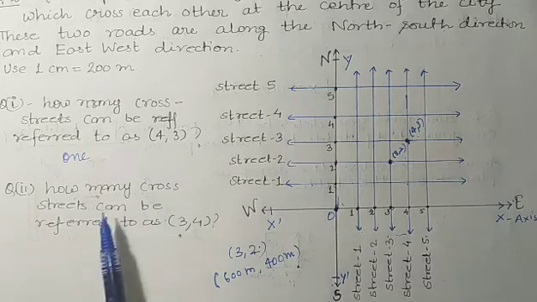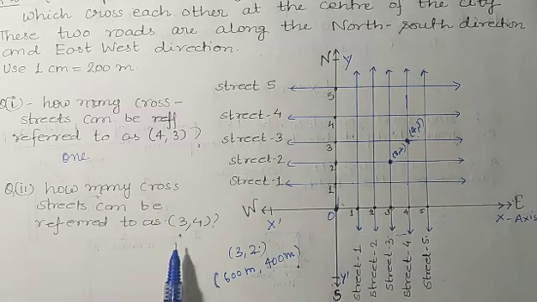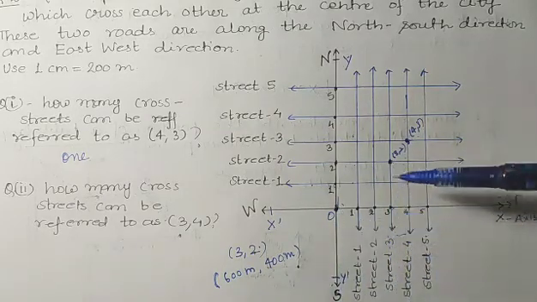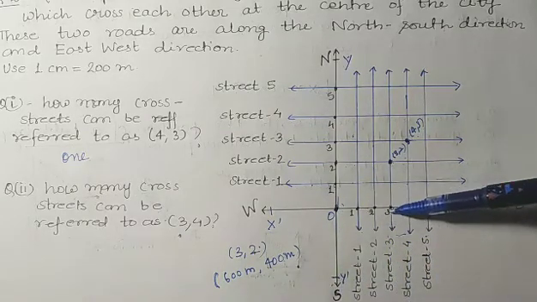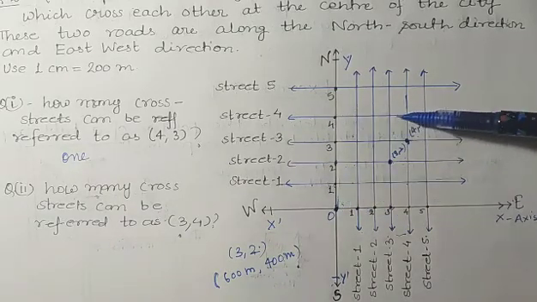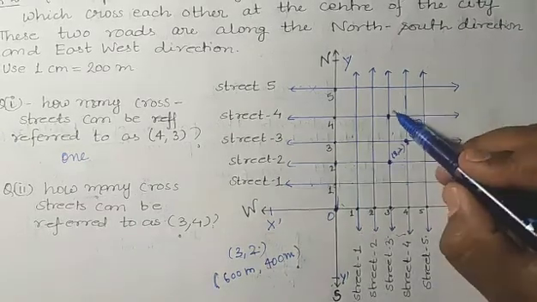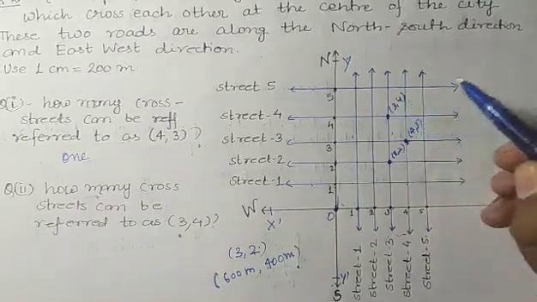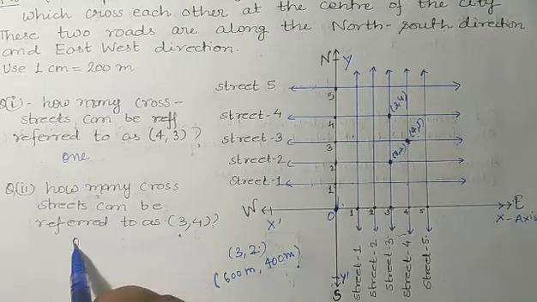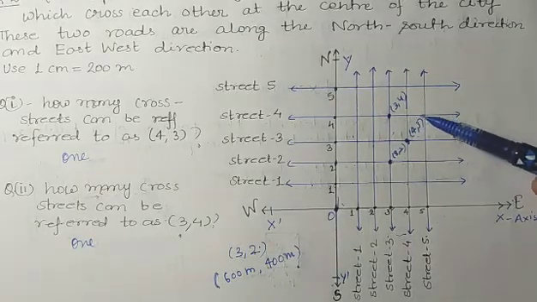Next part is: how many cross streets can be referred to as 3 comma 4? Again, firstly towards the x-axis we reach 3, towards the y-axis we reach 4. So this point will be your 3 comma 4. So how many cross streets can be referred to as 3 comma 4? Only one, that is this 3 comma 4.